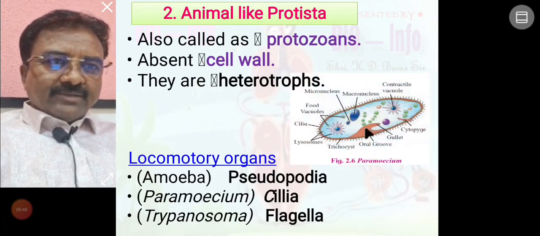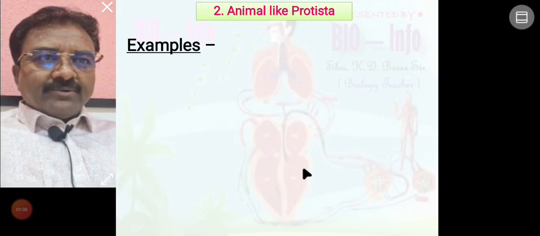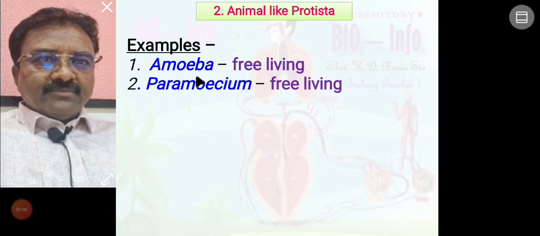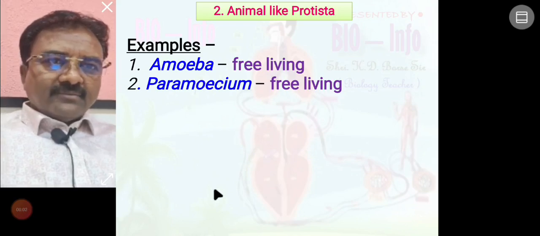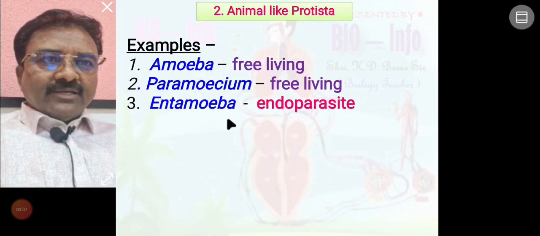Seen here, on the body surface of Paramecium, these are the number of cilia. So this cilia is the locomotory organ of Paramecium. Examples of animal like Protista: Amoeba, a free living organism; Paramecium, free living. Entamoeba is also an example of animal like Protista, an endoparasite.